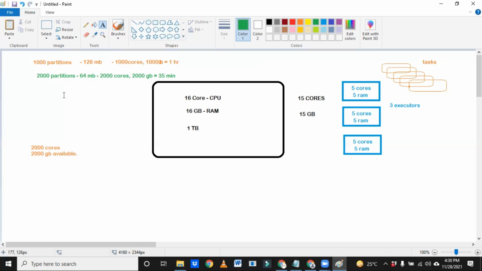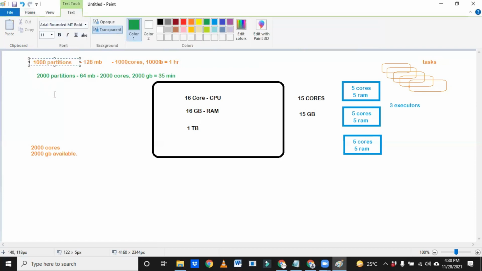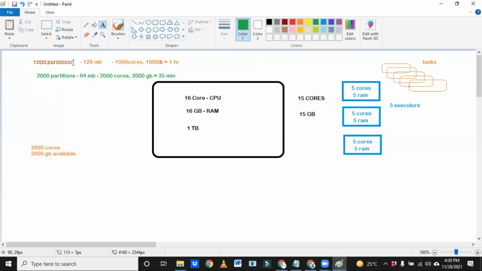If you know the cluster is nowhere near giving us 1,000 cores, we may get 250 to 500, then you can straight away try reducing the number of partitions to 500. When you reduce 1,000 partitions to 500 partitions, then obviously the block size may be 256 MB. Then one task will go to one core or one executor, and it will execute it.